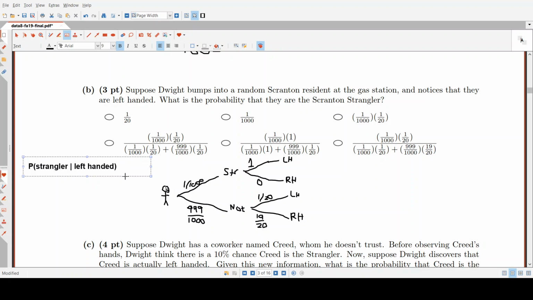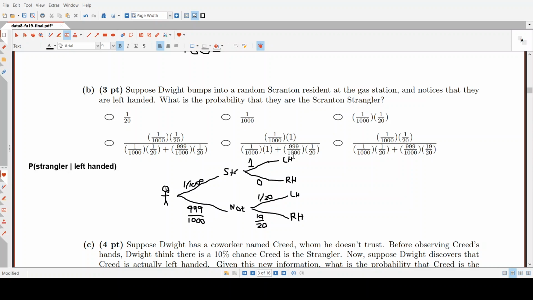And so how we can calculate this is that we want to know the probability that they are the strangler given they're left-handed, divided by the probability of being the strangler and left-handed plus the probability of being left-handed and not being the strangler.